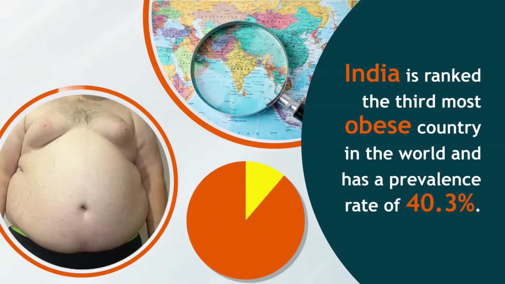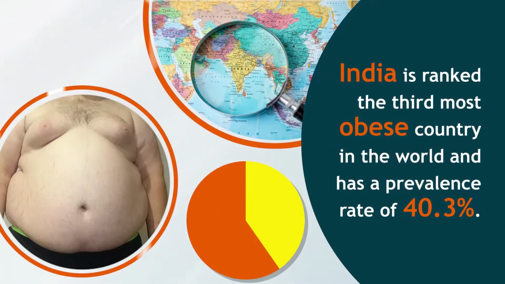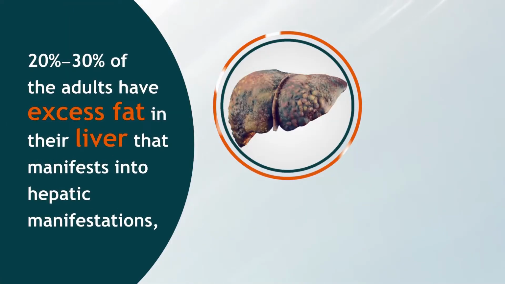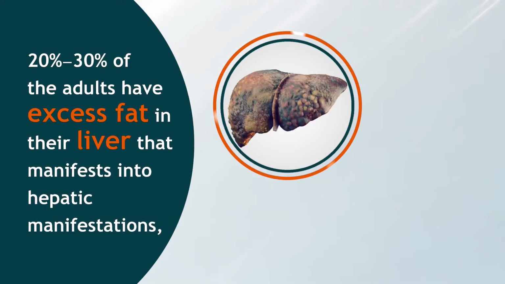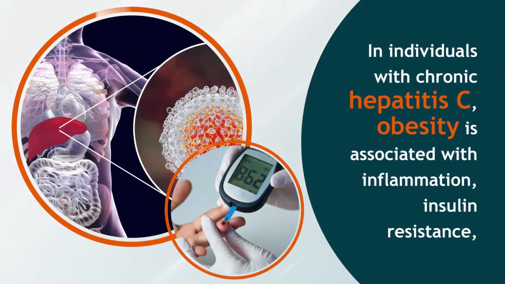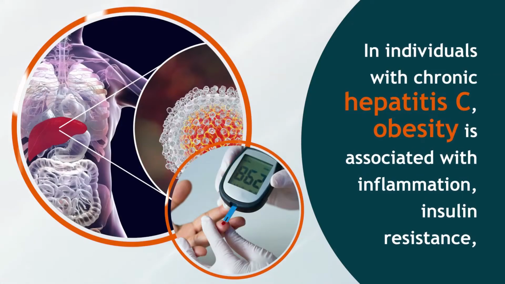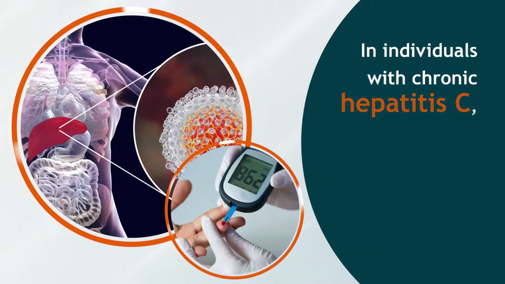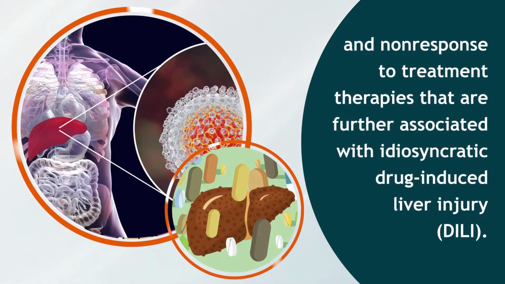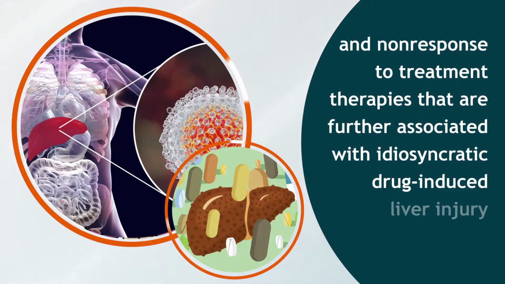Introduction. India is ranked the third most obese country in the world and has a prevalence rate of 40.3%. An estimated 20 to 30% of adults have excess fat in their liver that manifests into hepatic manifestations, including steatosis and progression of fibrosis. In individuals with chronic hepatitis C, obesity is associated with inflammation, insulin resistance, and non-response to treatment therapies that are further associated with idiosyncratic drug-induced liver injury.